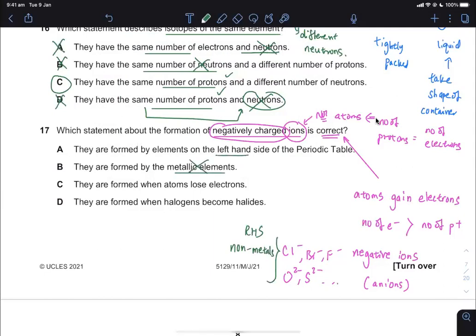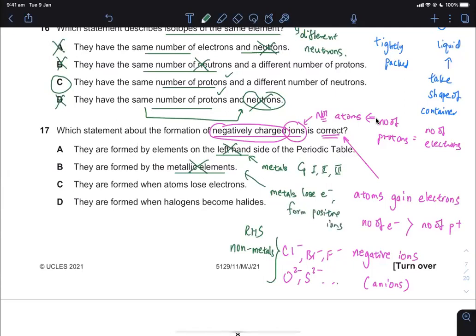Formed by elements on the left side, that is wrong because the left side contains mainly metals, group 1, 2, and including 3, such as aluminium. Metallic elements will form positive ions because metals lose electrons. When metals lose electrons, they form positive ions.